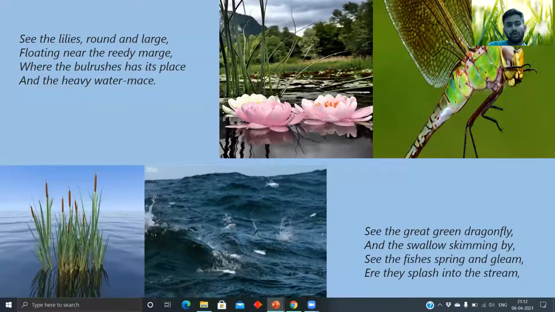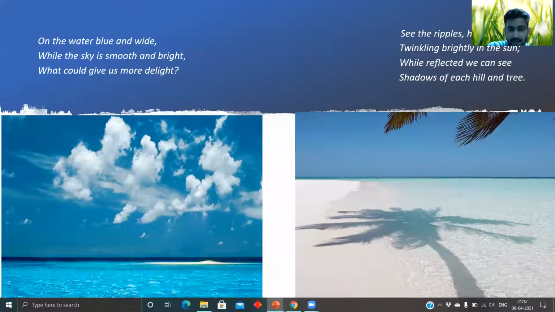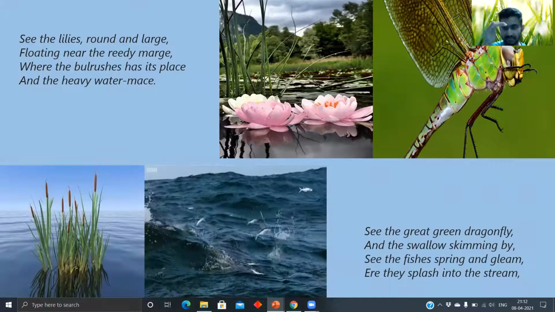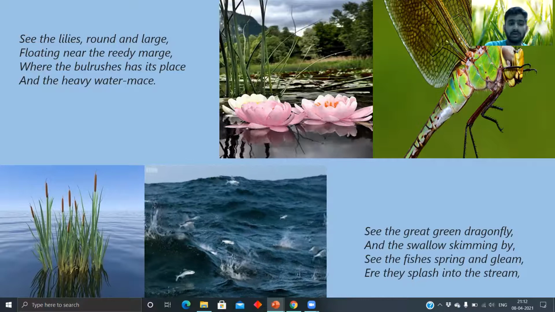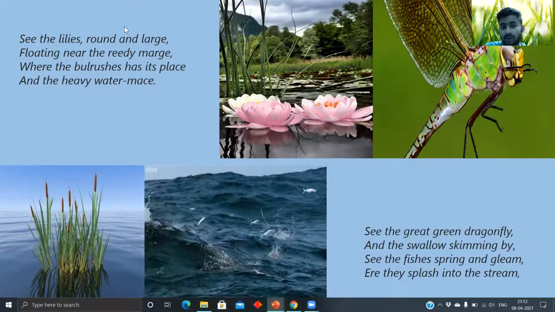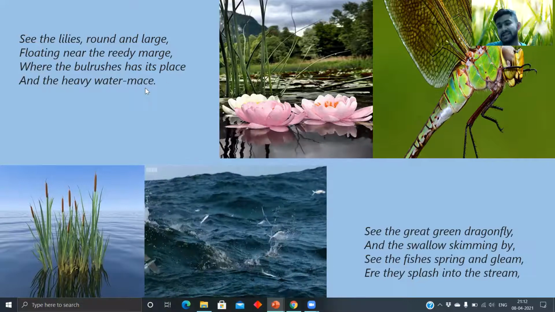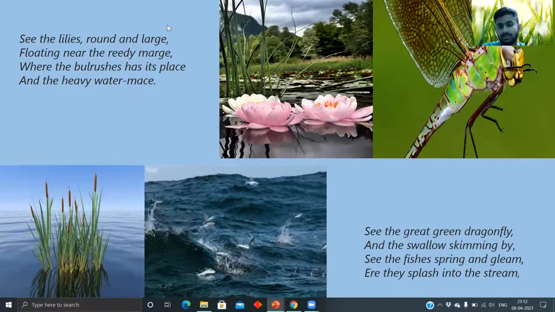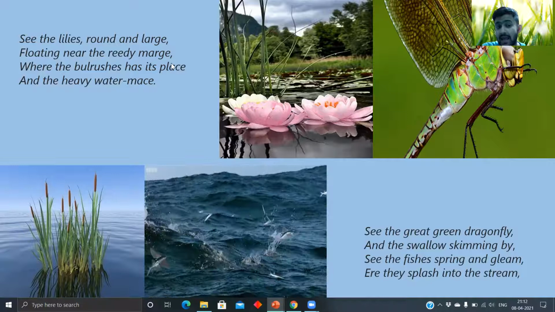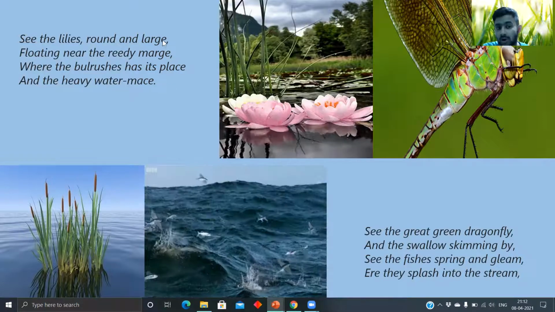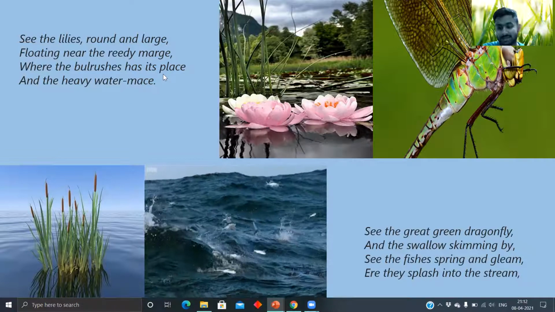So here I wanted to also describe this, which is called a pattern in poems. So it's about the rhyming. So, to my understanding, see the lilies round and large. As you can see, large and marge, lace and mace. These all rhyme together. So the scheme is called A. So that's four A's. So that is what the scheme is called. You can see all the four of them are matching.